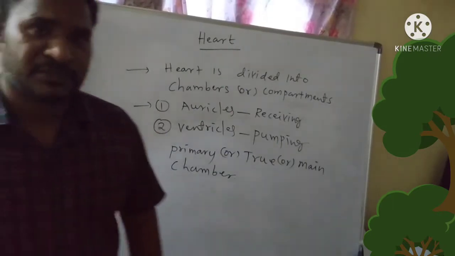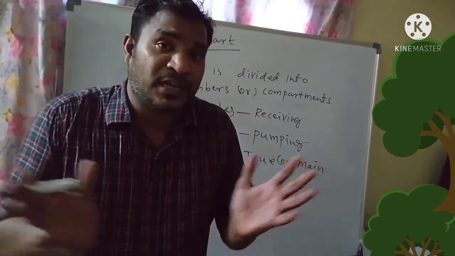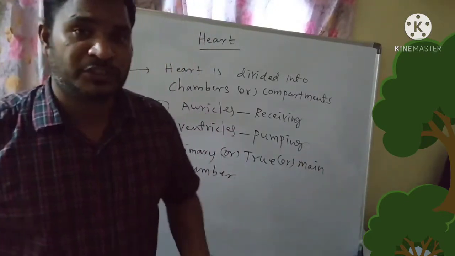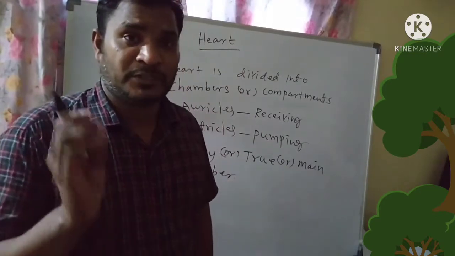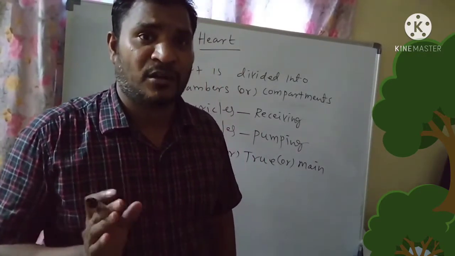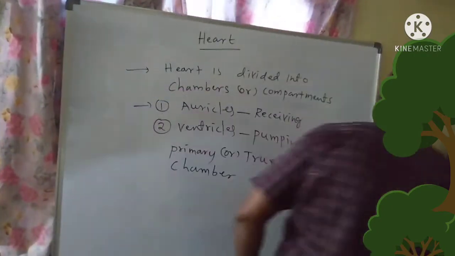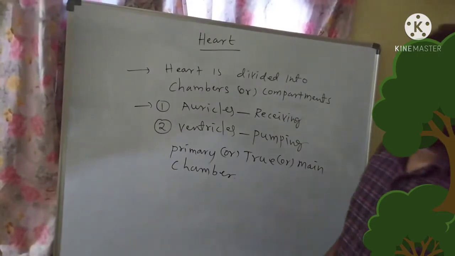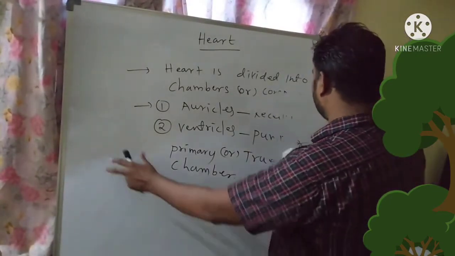Along with these chambers, other chambers are also associated with the circulatory system. These other chambers are called accessory chambers. Then what are the accessory chambers which are involved inside the circulatory system?